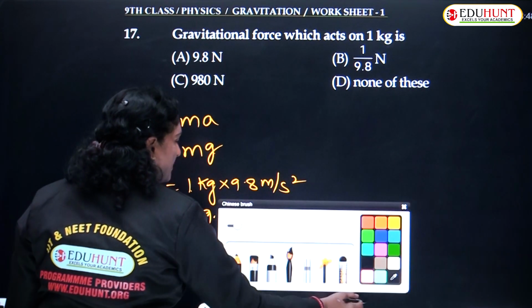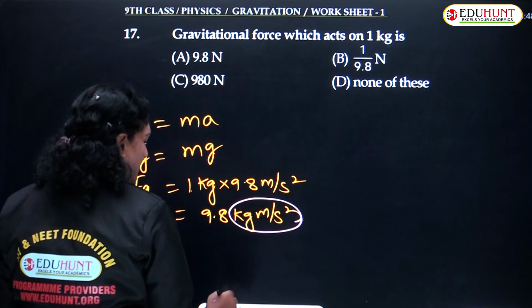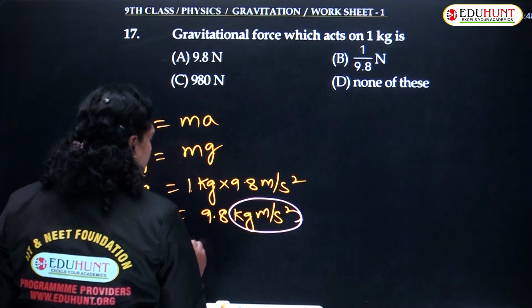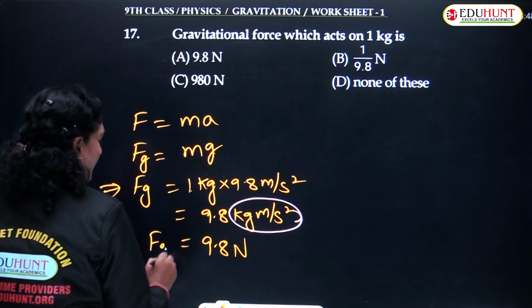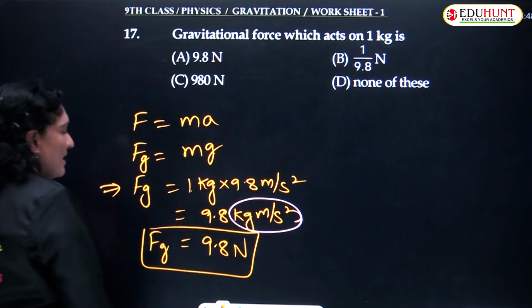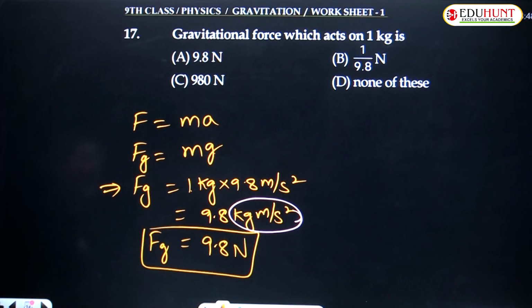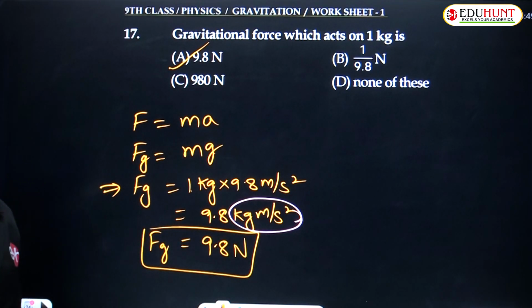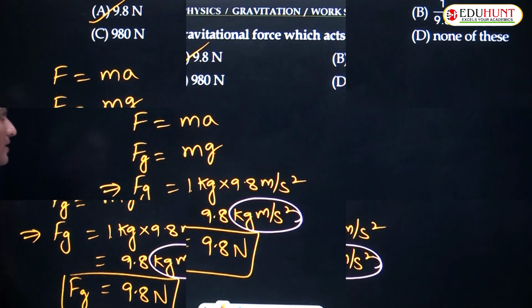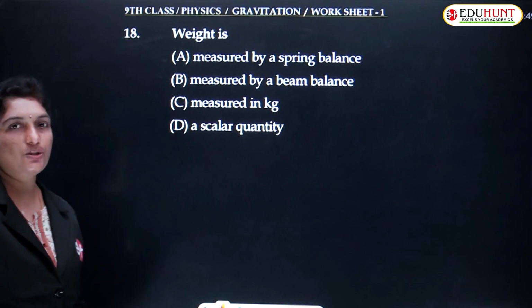And this kg meter per second square can also be replaced with Newton. So it is equal to 9.8 Newton. So force due to gravity is given as 9.8 Newton and hence the first option is true. Almost all the concepts are similar, children. So moving ahead with the 18th question.